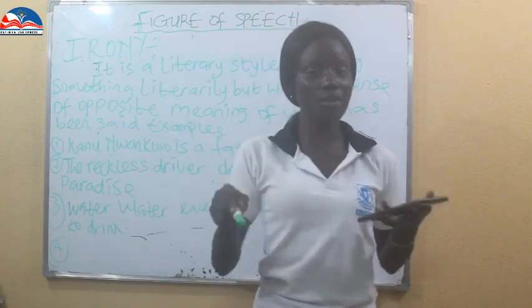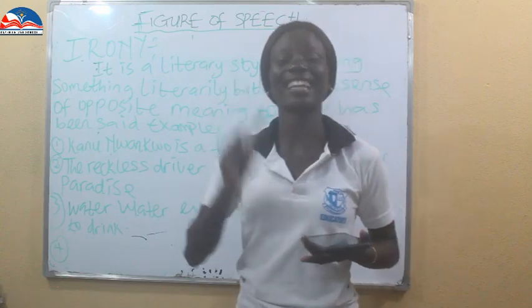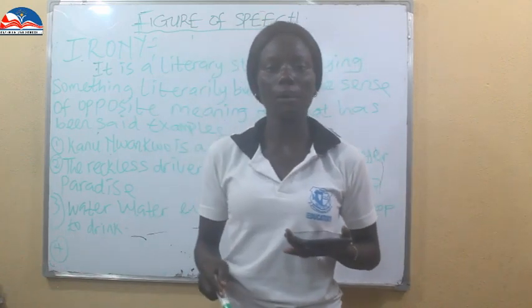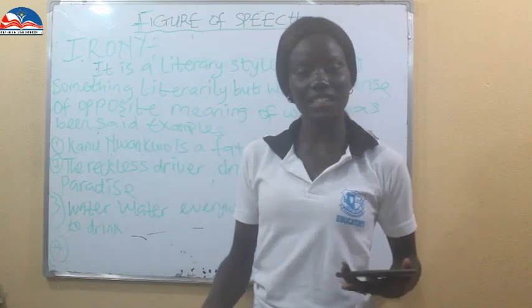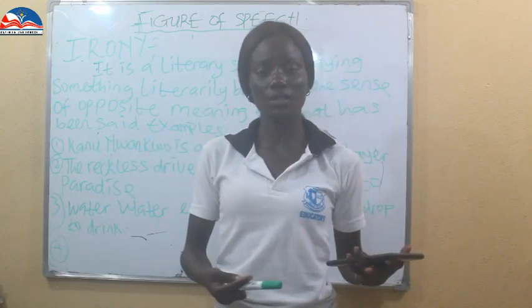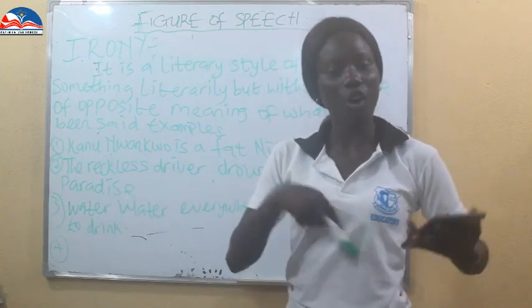So now the figure of speech irony is being used, because it is a literary style of saying something in an opposite form. Now you said Kanu Nwankwo is a fat Nigerian player. Opposite to what you mean. The reckless driver drove himself to paradise. Opposite.